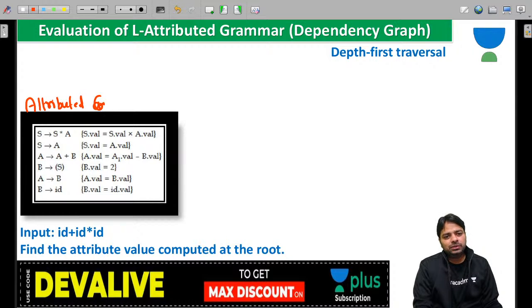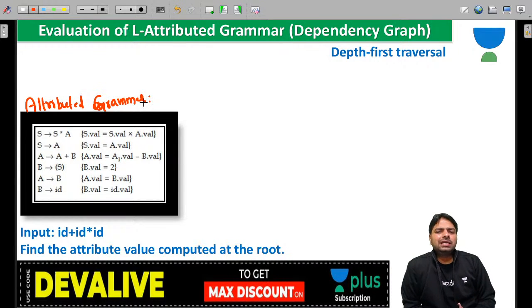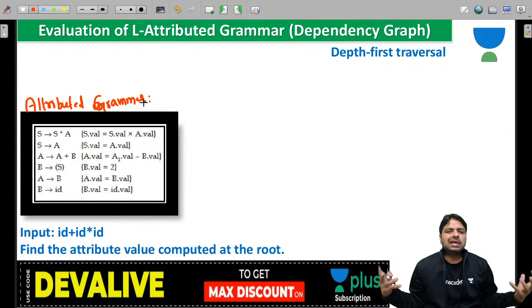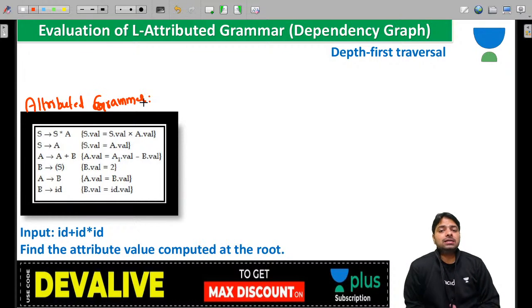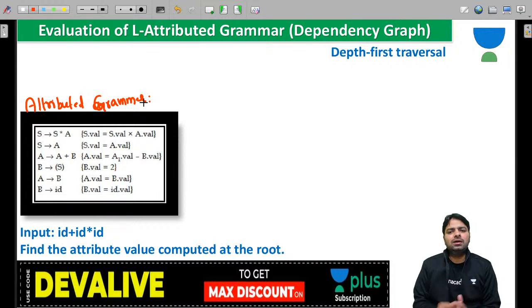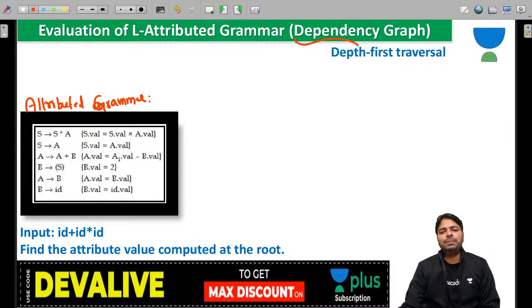This is an attributed grammar. When the grammar is attributed, you can always use the L attributed technique. Even if they ask for bottom-up parsing, there is no need, because every S attributed grammar is L attributed. So you can always use the L attributed concept, where we draw the dependency graph.